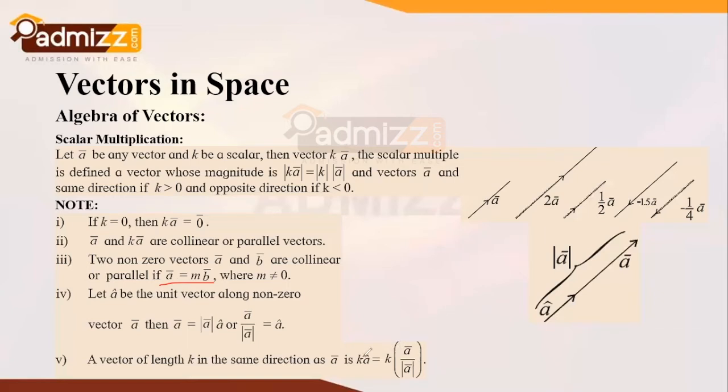This is very easy to understand, that I am multiplying the unit vector with a scalar. So this is a few of the fundamentals dealing with the scalar multiplication of vectors.